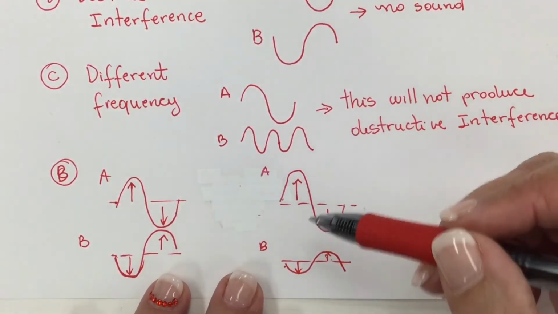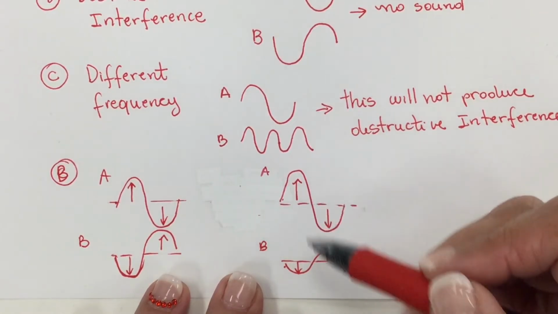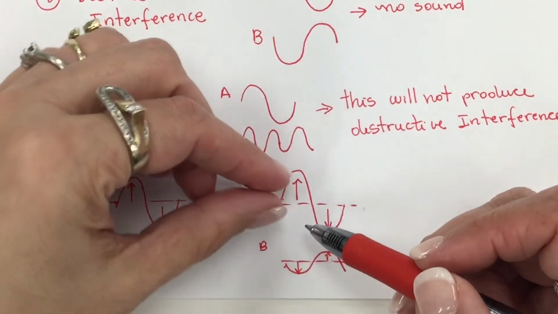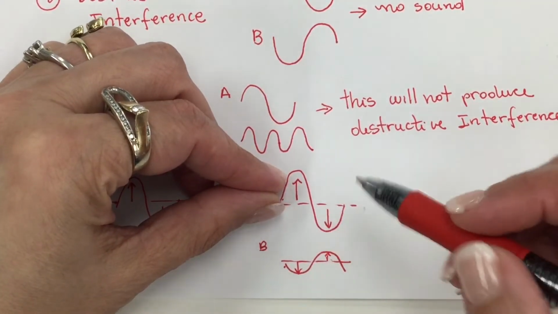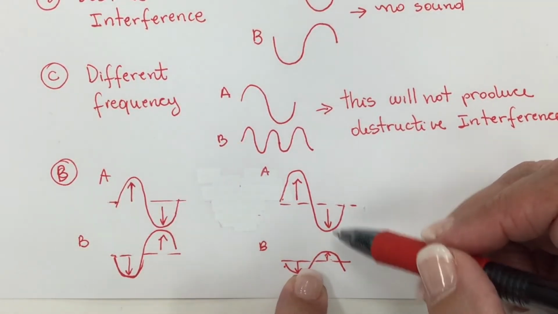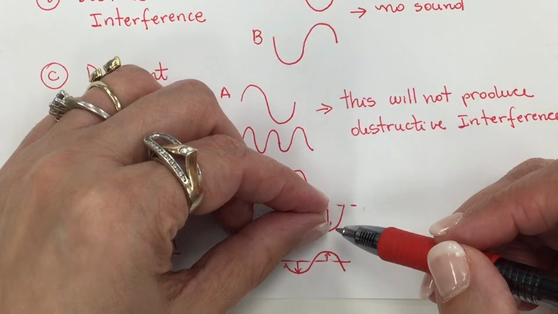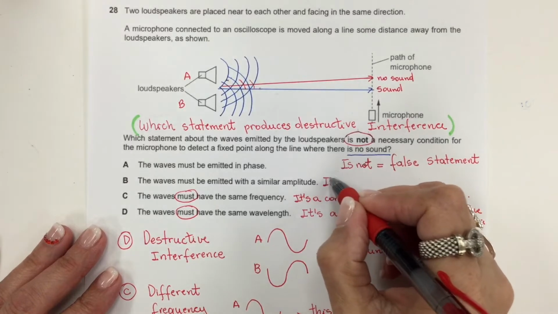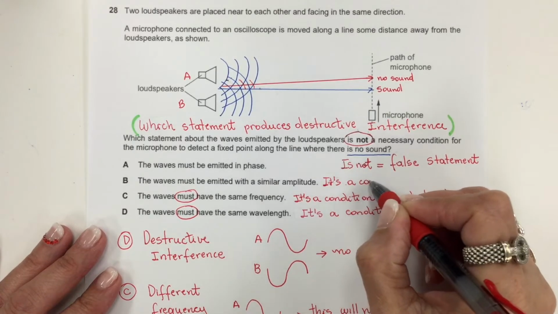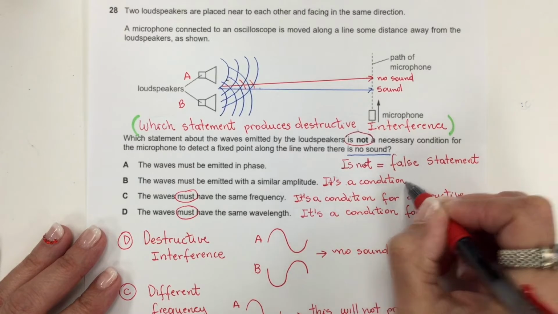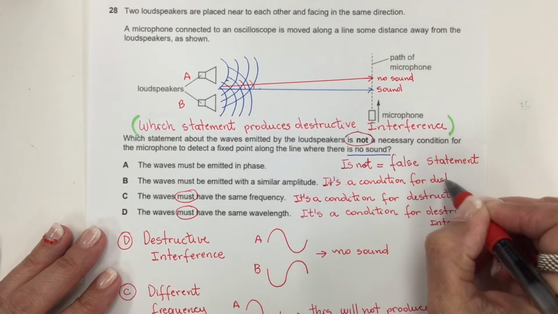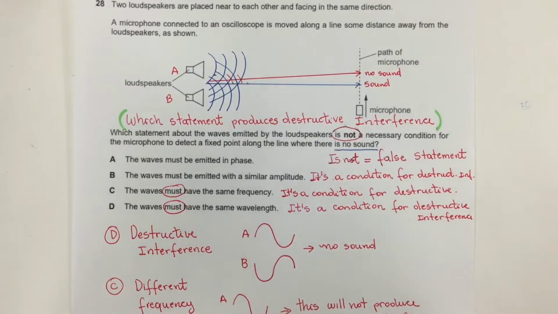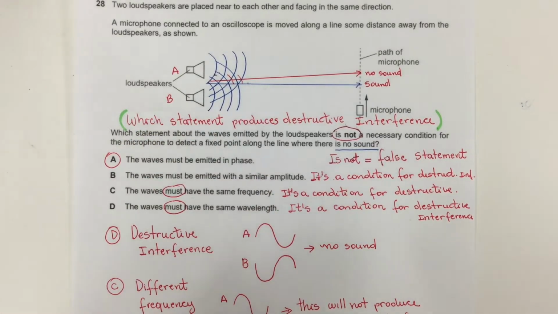Now, if both waves have different amplitude, when I add the positive and negative, it's not going to be canceled. It's going to have a portion on the positive side. Likewise, if I do this one here, there will be a portion on the negative side. So it will not be complete destructive interference. So B is also a condition for destructive interference. Now, by elimination, the right answer is A, but let's look at why.